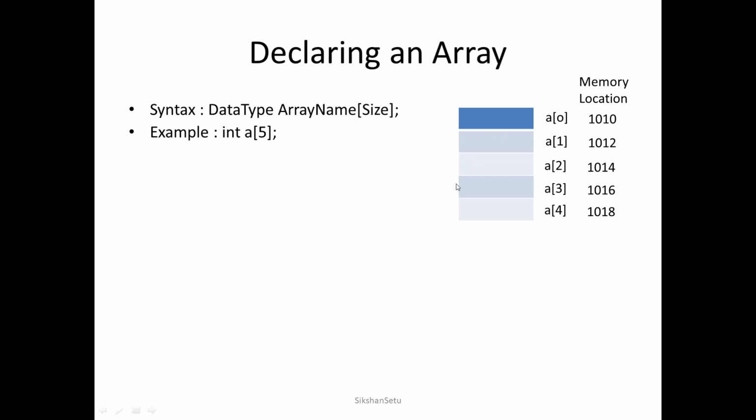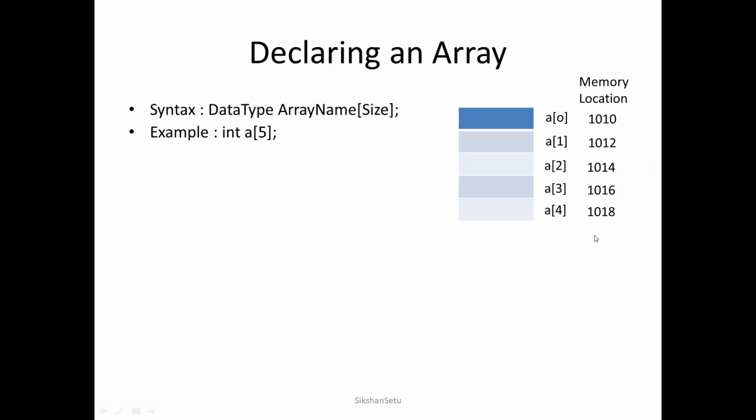All these memory locations must be in sequential order. Sequential order means, suppose the first memory location starts at 1010, and since this is of integer type it will occupy 2 bytes. So the next memory location will be 1012, the next 1014, the next 1016 and 1018.